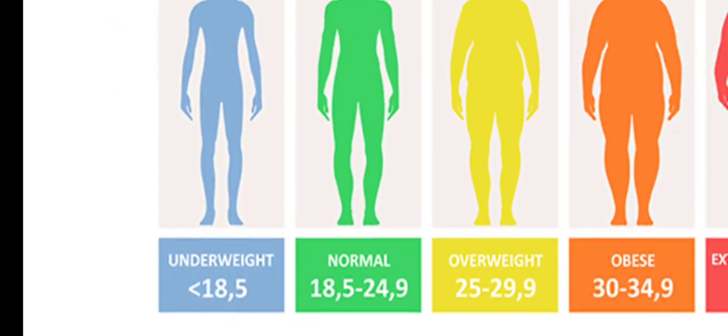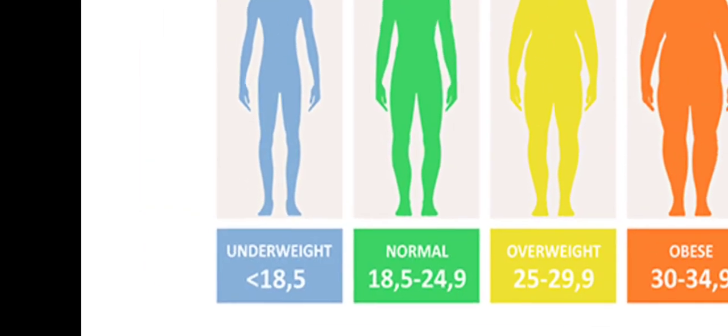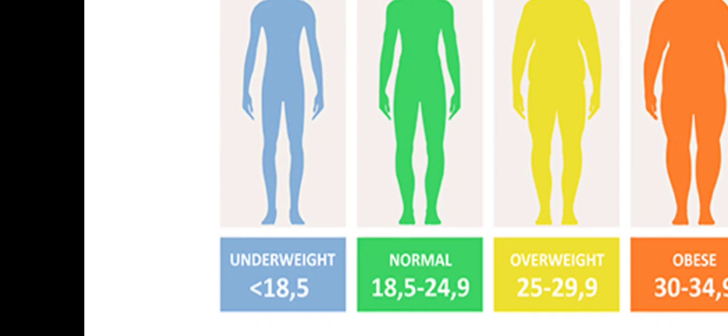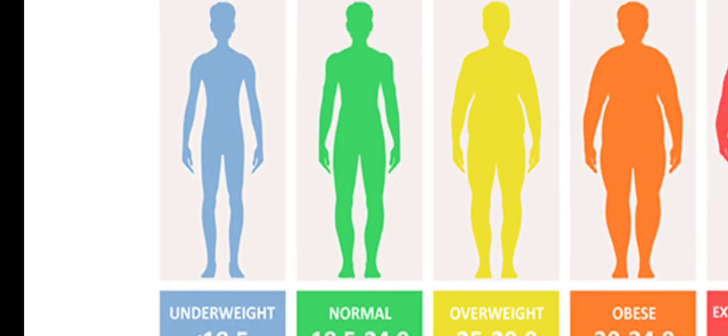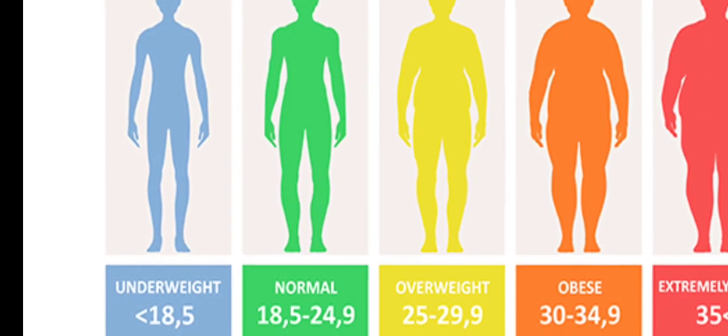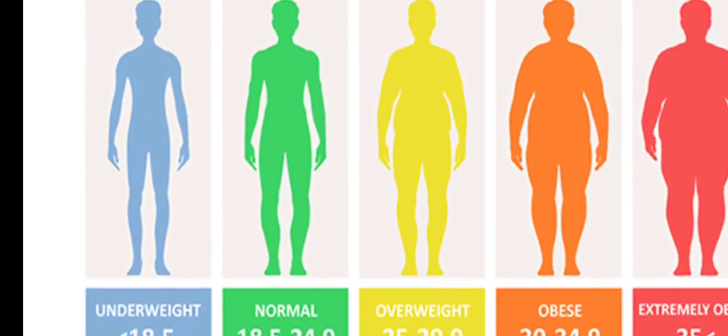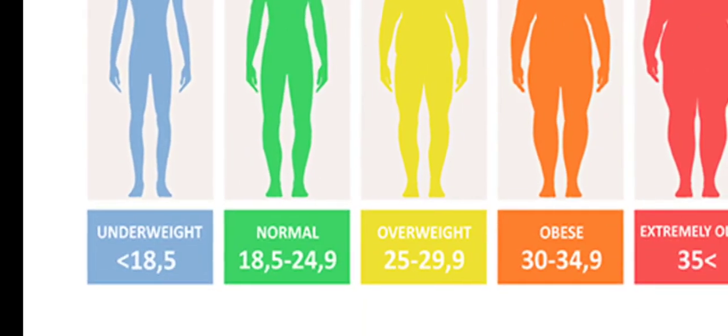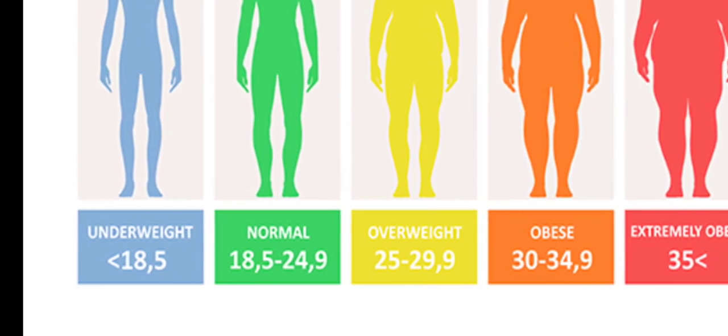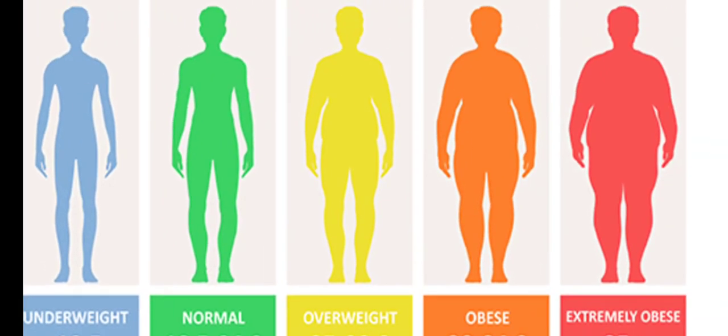And then if a person is normal, then his BMI will range from 18.5 to 24.9. If the BMI of a person ranges from 18.5 to 24.9, then it means that the person has a normal BMI. Okay, it is actually a ratio of weight and height. And if a person is overweight, then his BMI will be from 25 to 29.9. Okay, if the BMI is ranging from 25 to 29.9, then it means that the person is overweight.